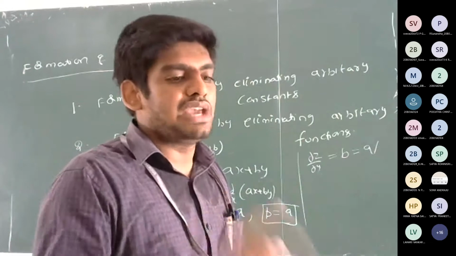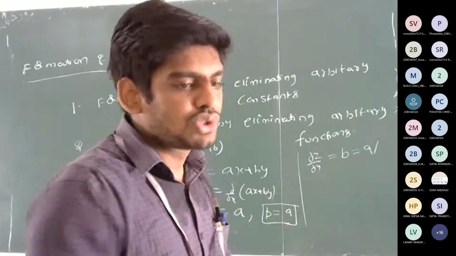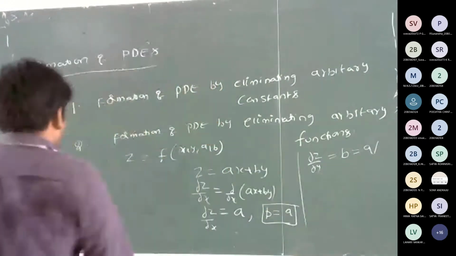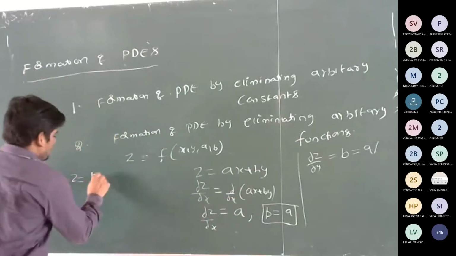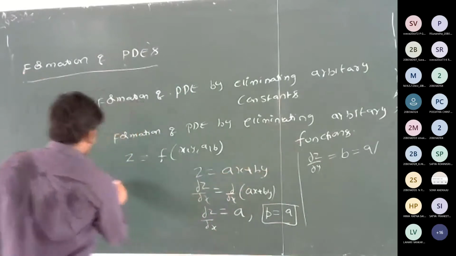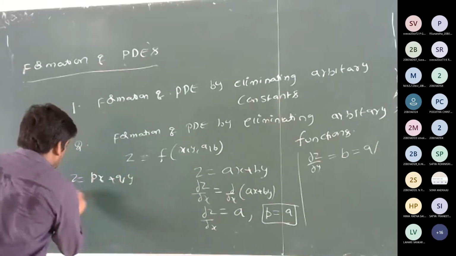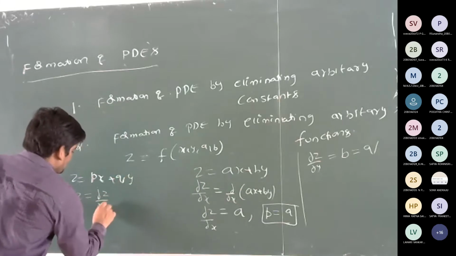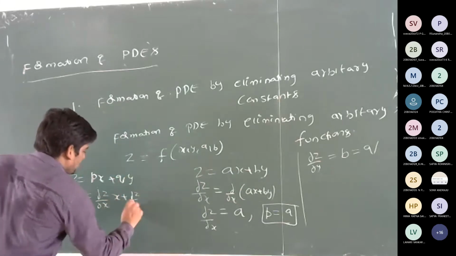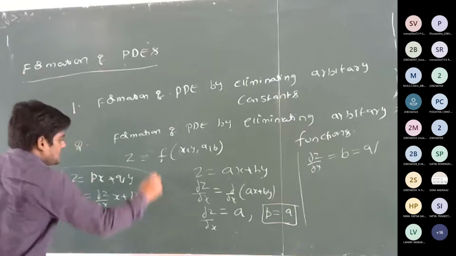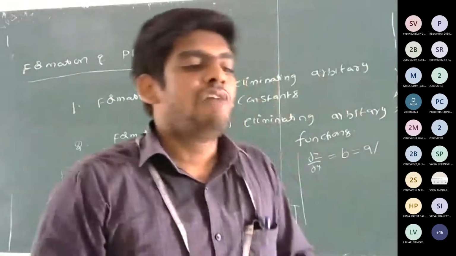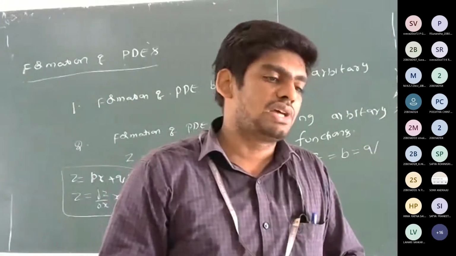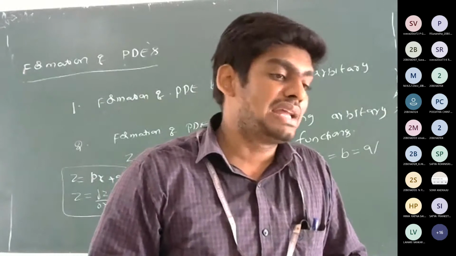Just substitute the values of a, b in the given surface or curve, and the problem is over, right? So z is equal to a, a means p, b means q. If you want to write it like this, z is equal to dou z by dou x into x plus dou z by dou y into y. So this is the required partial differential equation.